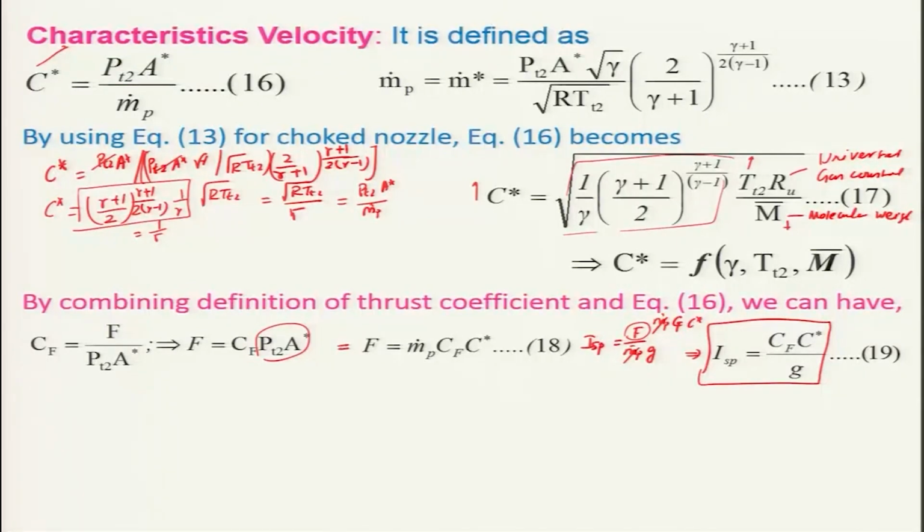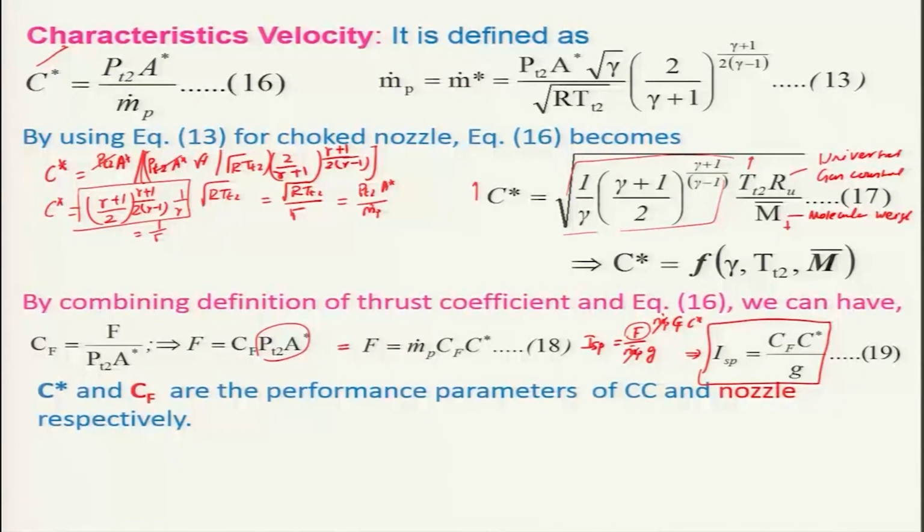One way of obtaining the CF value is from experiment, which will be the actual one, and another way is calculating CF from theoretical analysis, making a lot of assumptions, considering the flow to be isentropic, one dimensional and steady, and all those assumptions we have already made. To see how much they differ, we need to define certain coefficients.